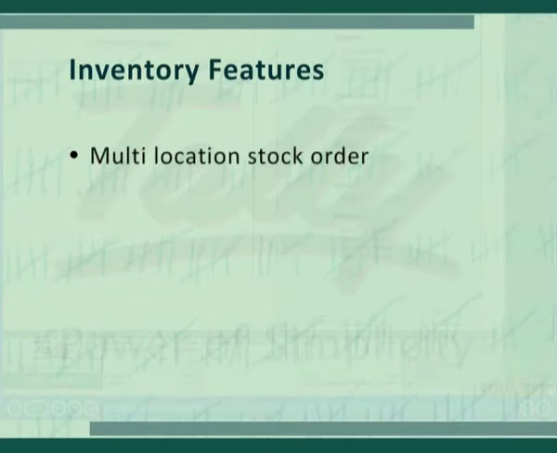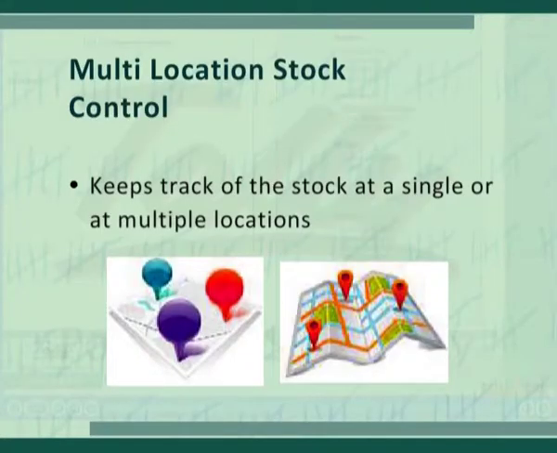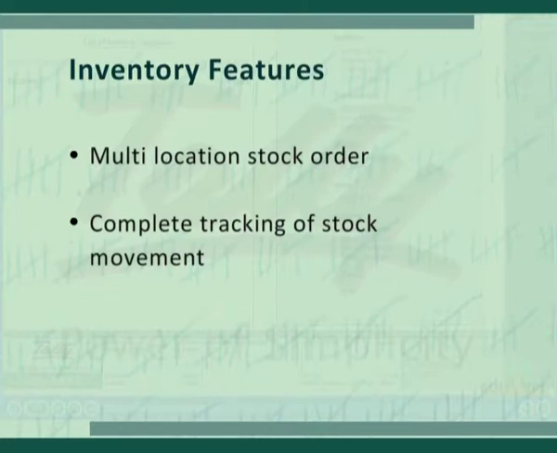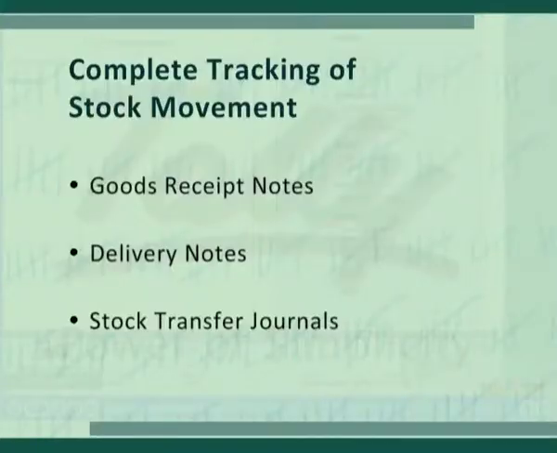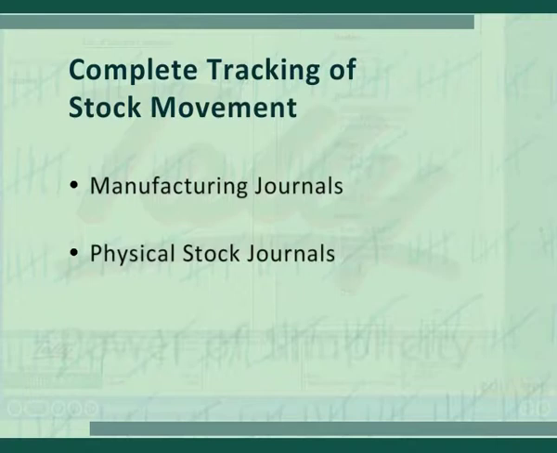First feature, multi-location stock control. In the business, there are multiple godowns at different locations. Tally keeps the track of stock at a single or at multiple locations. Next feature is complete tracking of stock movement. Tally can keep a record of inventory transactions by using goods receipt notes, delivery notes, stock transfer journals, manufacturing journals as well as physical stock journals.